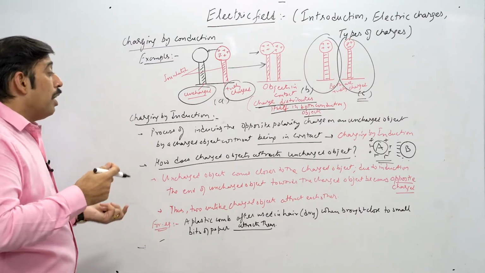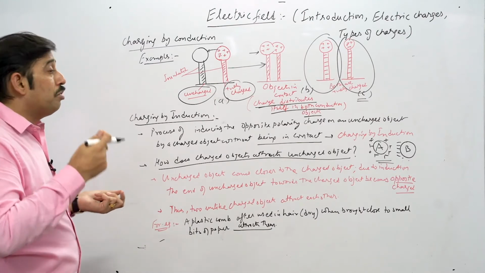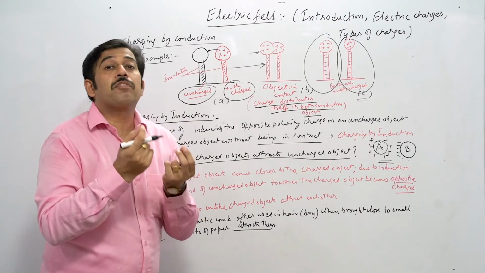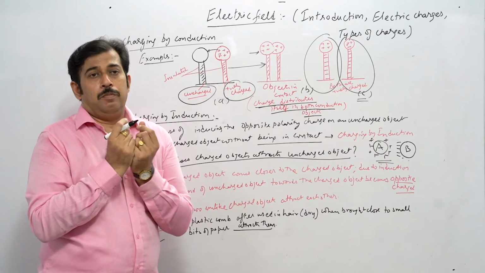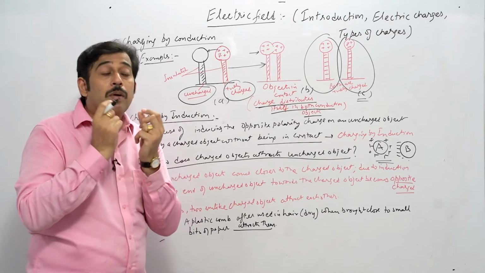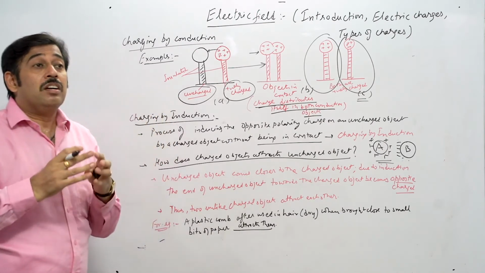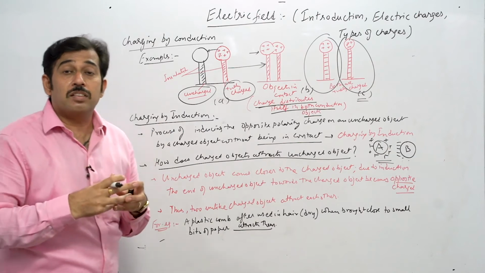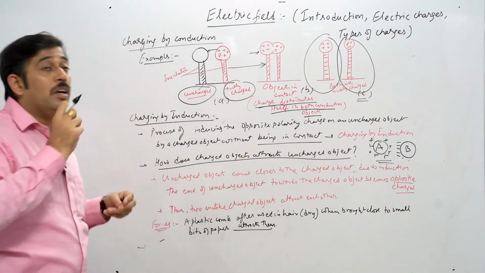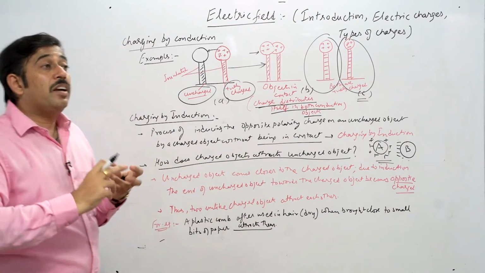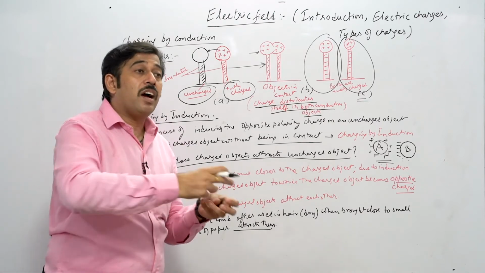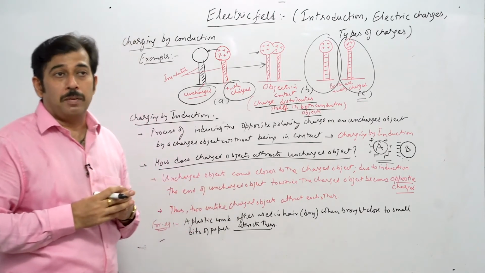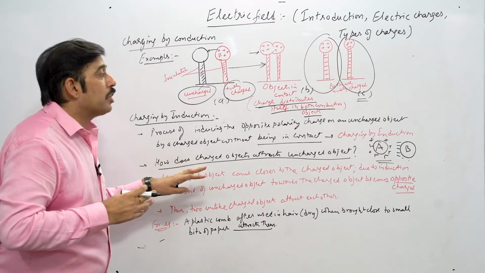Once you take out your comb and try to attract very small bits of paper, you will see that it attracts them very easily. That means some kind of attraction is there. That is what is shown in this process: some kind of opposite polarity develops and it picks up that small piece of paper. So this is how we can very easily explain it.